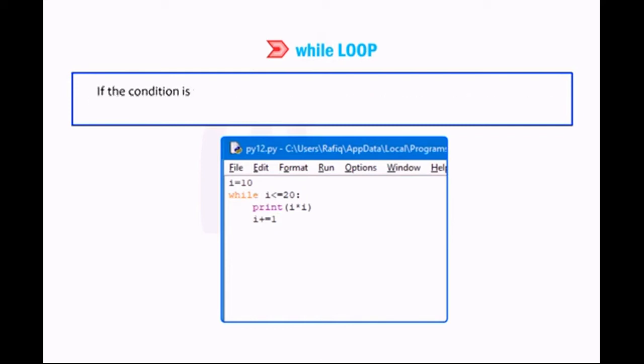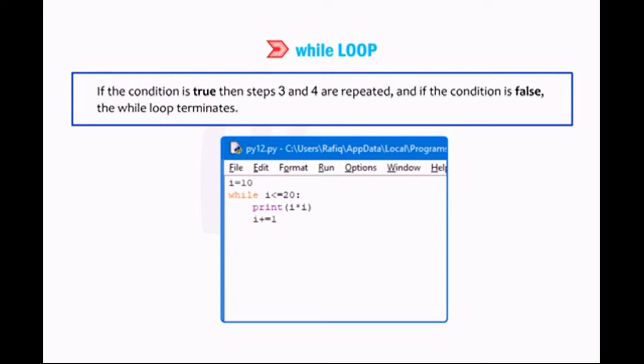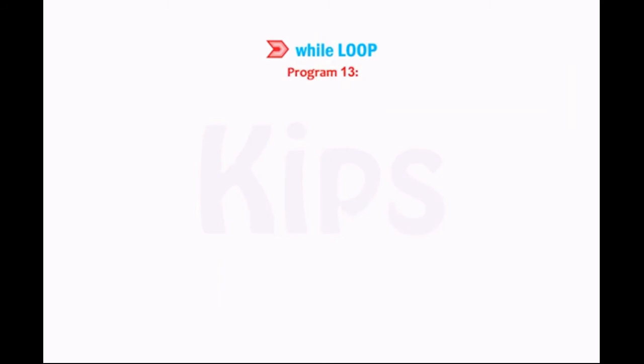If the condition is true, then steps 3 and 4 are repeated, and if the condition is false, the while loop terminates. Program 13. To print the multiples of 3 and their sum in the range 10 to 30.